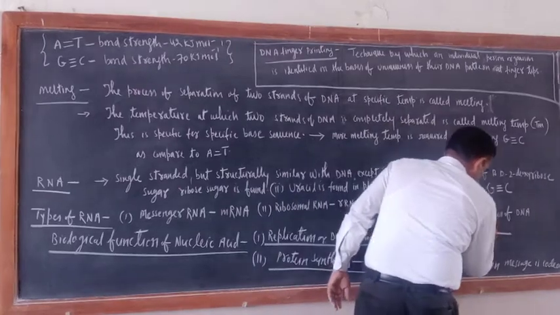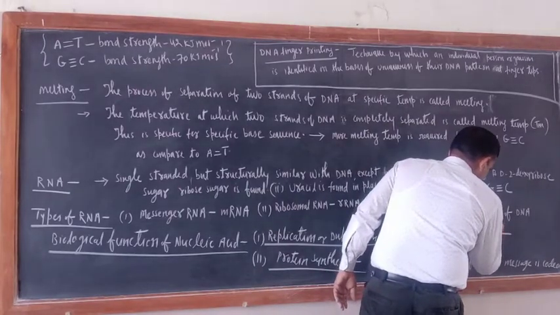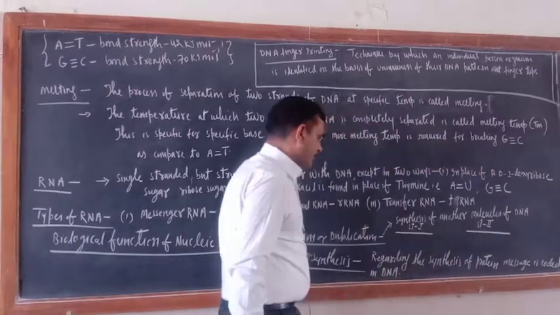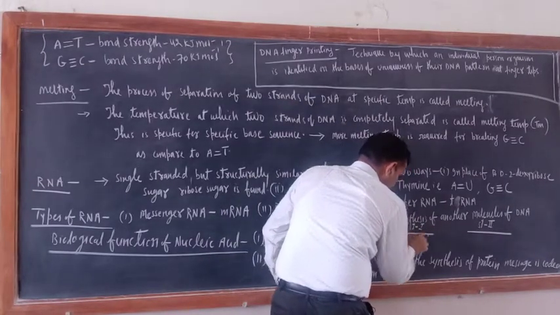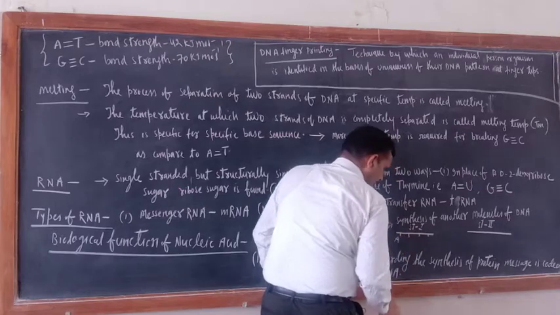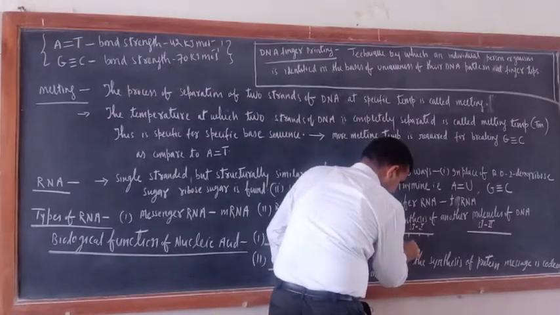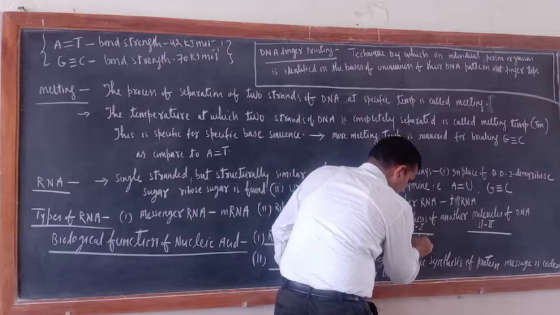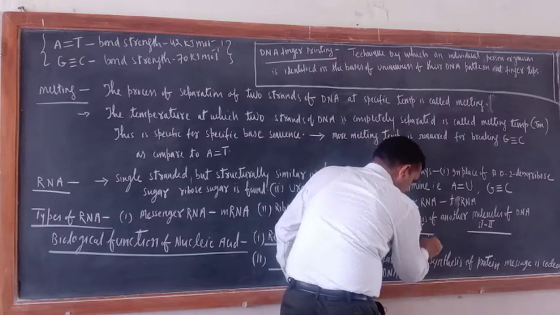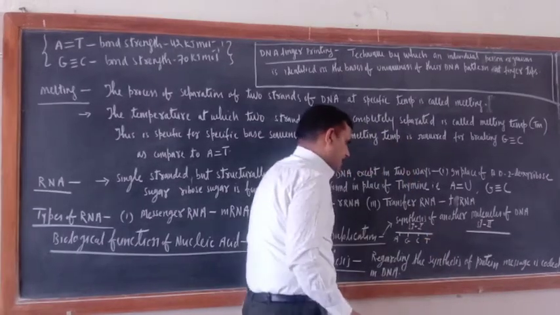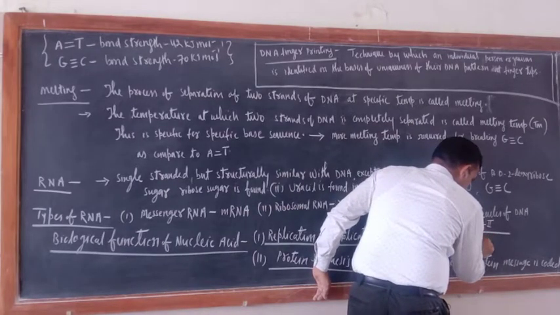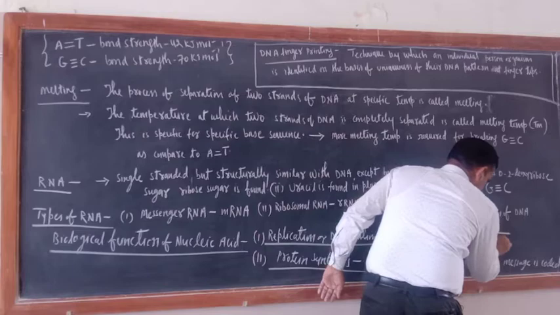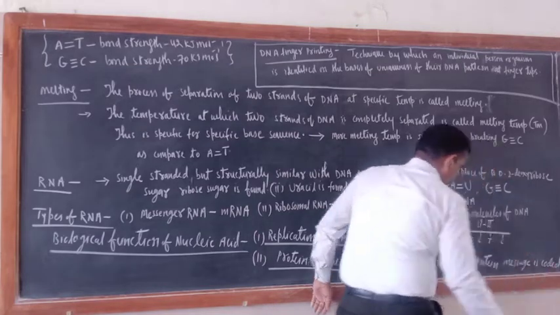This is strand second. Suppose the pairing is like this: A is here, suppose G is here, C is here, T is here in one strand. Now G is here, C here, T here, C here.